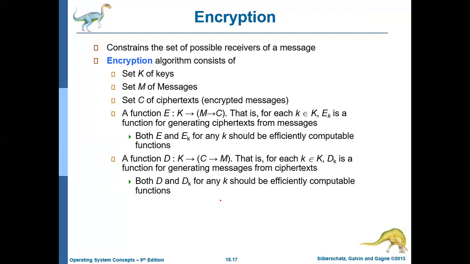So there are two processes involved here. One is called encryption. The other one is called decryption. If some message is to be sent, then the sender will encrypt the message, which we can call simply E of M. E of M is called encryption. M is the message, S is the sender. Sender will encrypt the message, E of M.